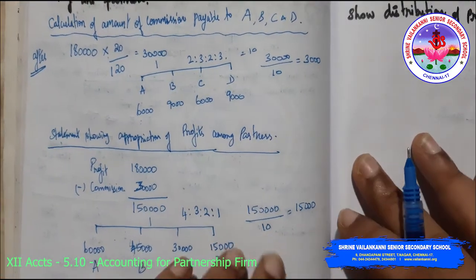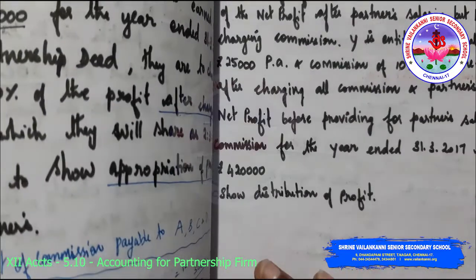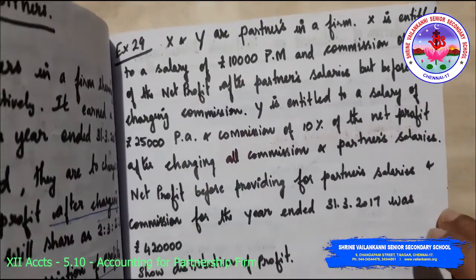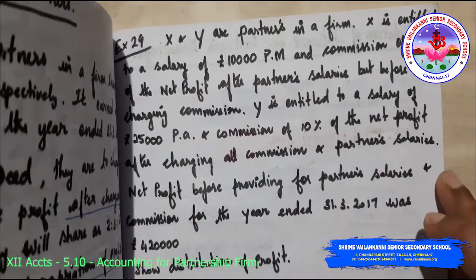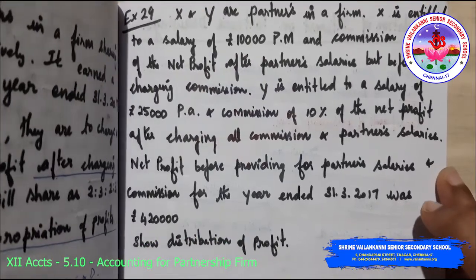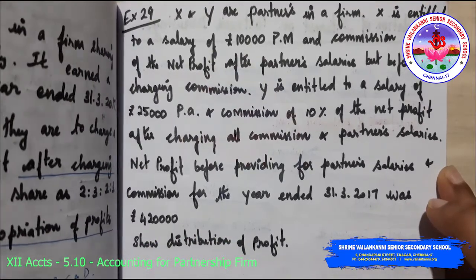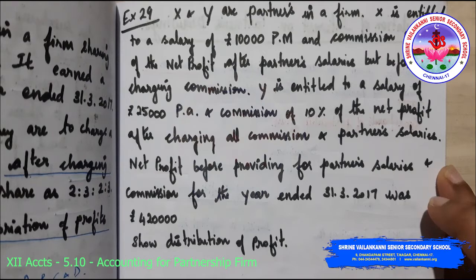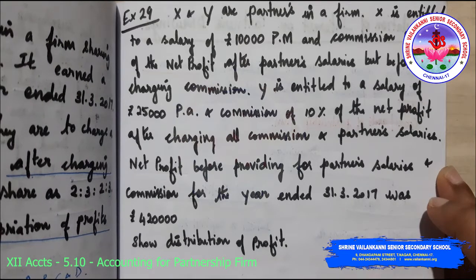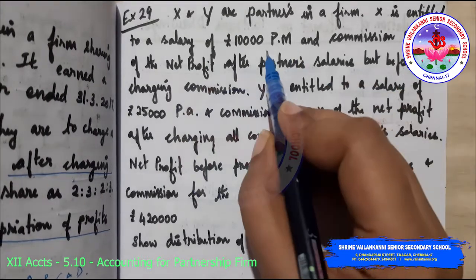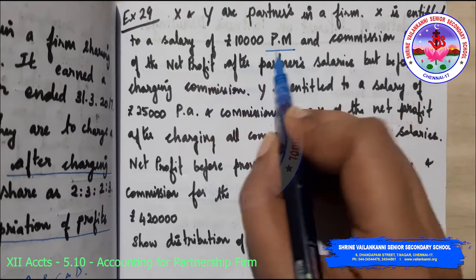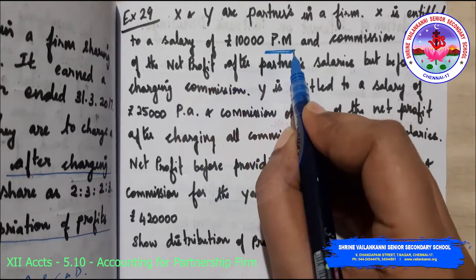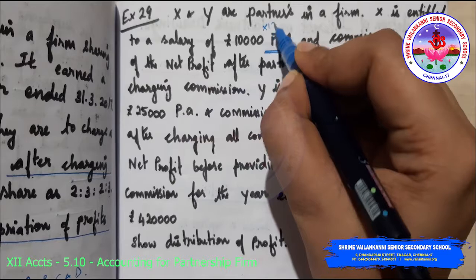That's it. The next question is exercise 29. Check whether you're having this question. If not, please copy it down. X and Y are partners in a firm. X is entitled to a salary of 10,000 per month. Please pay attention, it is per month, so you need to multiply with 12.